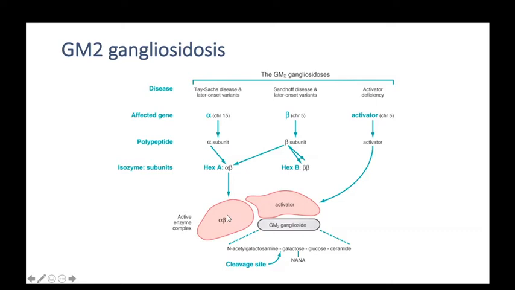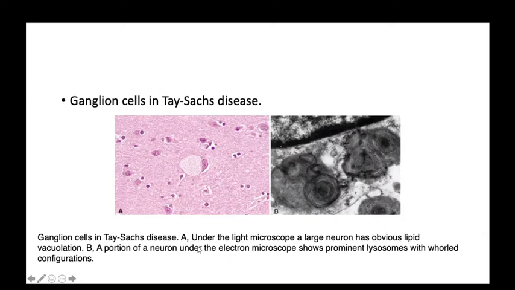When the activator combines with these enzymes, they lead to the metabolism of GM2 gangliosides. But if there is a deficiency of the activator, the complex is not formed, and metabolism is stopped. There is accumulation of this substrate in the body. This accumulation of the substrate affects the ganglion cells in Tay-Sachs disease. This is a large cell having a nucleus, and it has abundant bubbly cytoplasm, because the gangliosides, the substrate, are accumulated.